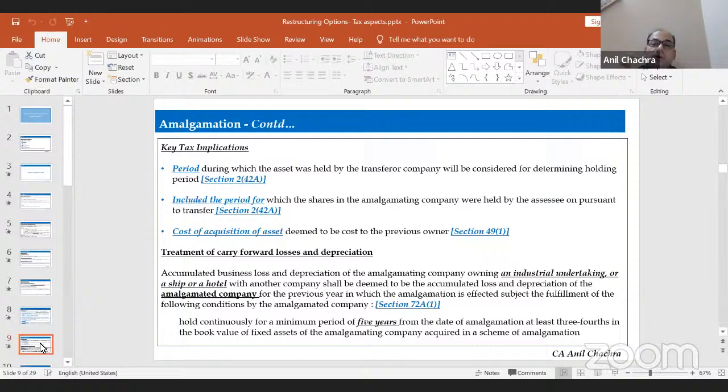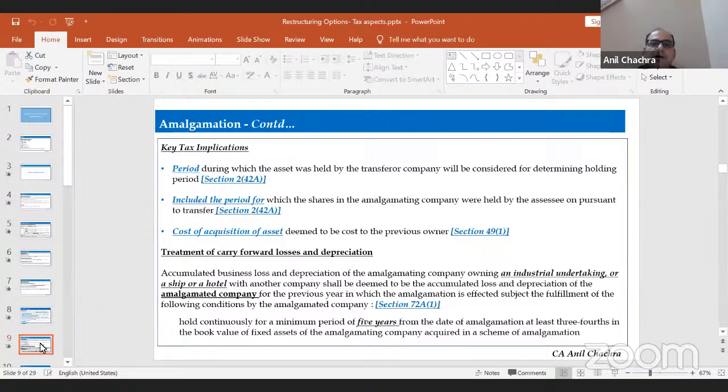So suppose a hospital wants to take the benefit of the merger and wants to take the carry forward of losses, a service industry. So not all types of industries are allowed to take the benefit of carry forward of losses and depreciation. We have to meet the conditions as per the industrial undertaking definition as per Section 72A. Only in that case are the losses benefit and the unabsorbed depreciation benefit going to be availed by the amalgamated company.